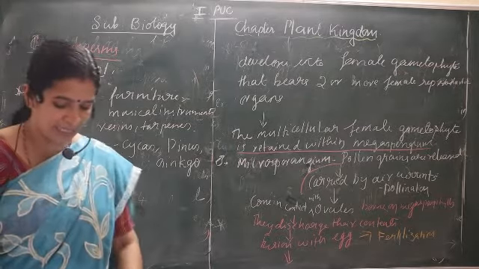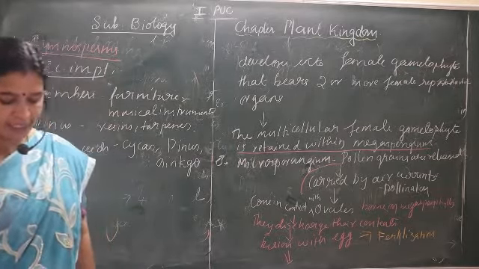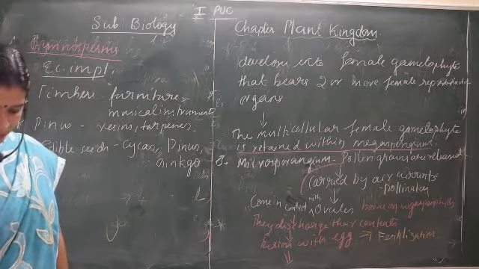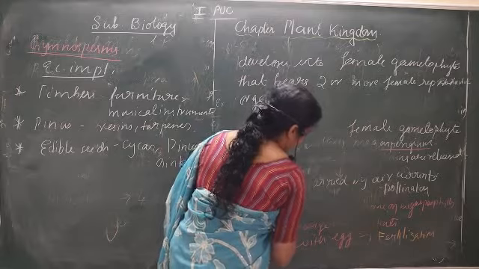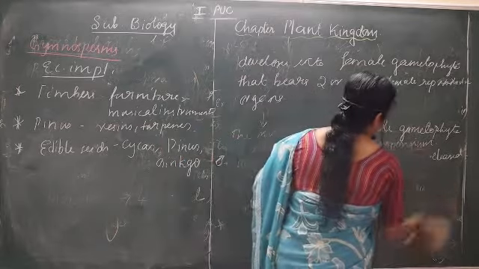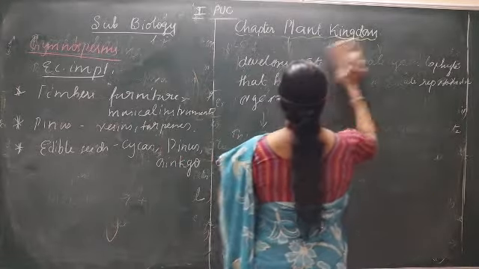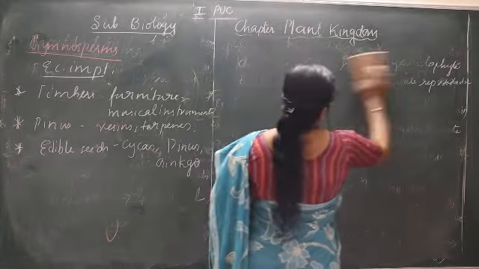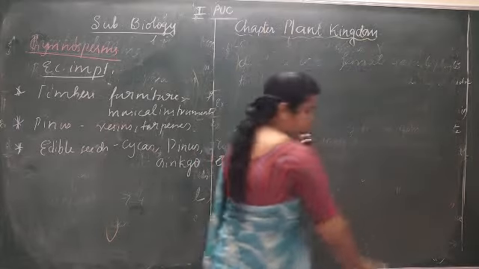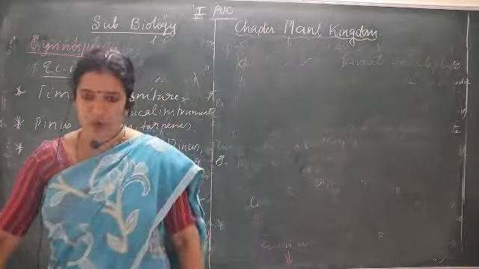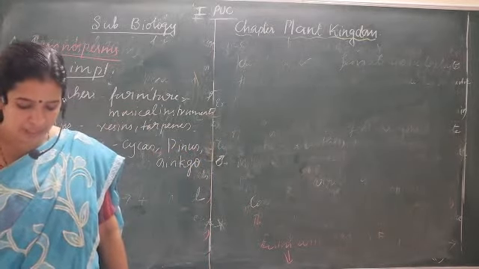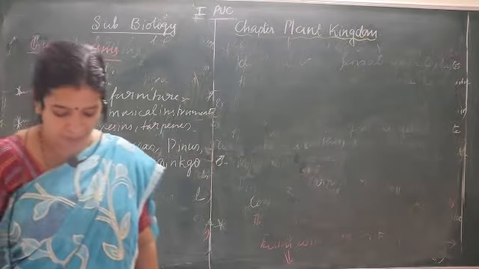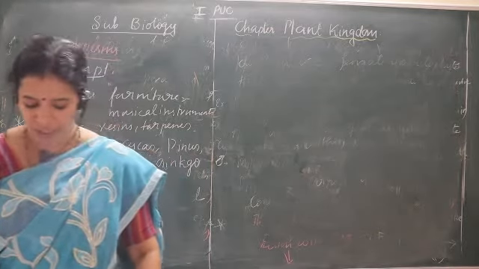And let us understand the classification of gymnosperms. Just as the pteridophytes have been classified into 4 subclasses, gymnosperms also have subclasses. The subclasses are Cycadopsida, which includes Cycas, then Coniferopsida, which includes Pinus, then Gnetopsida, which includes Gnetum, then Ginkgopsida, which includes Ginkgo.